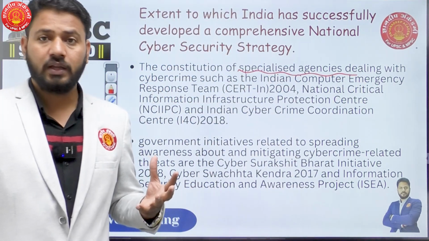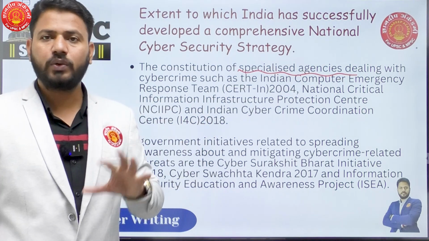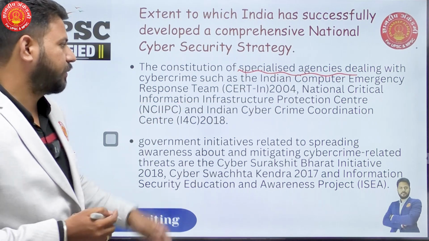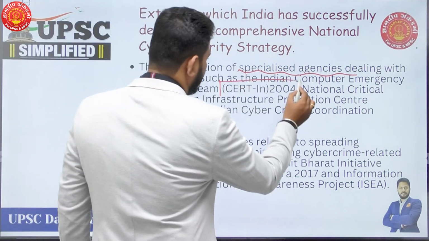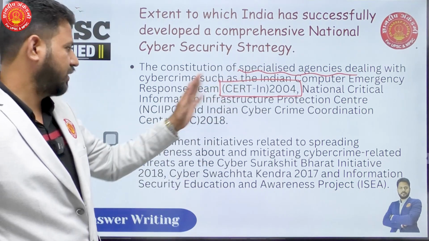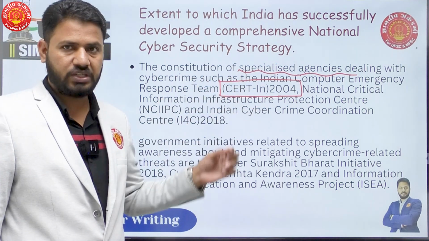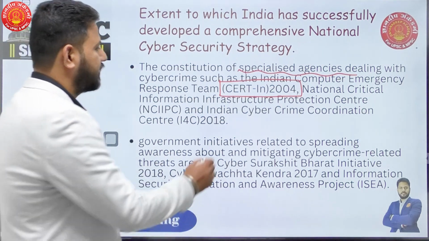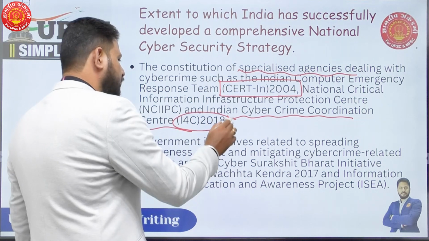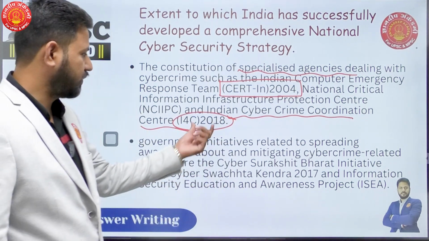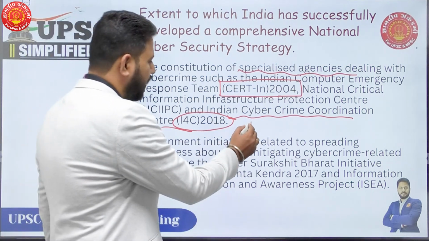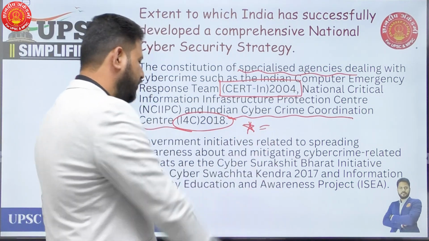Now, which are those? At least mention the names. No need to mention the details or the functioning of these agencies, but then CERT in 2004 is one important agency. Then we have National Critical Information Infrastructure Protection Center, and again Indian Cybercrime Coordination Center, that is I4C, in 2018. This was the apex platform to deal with cyber security in India after 2018. So these agencies you'll have to mention.